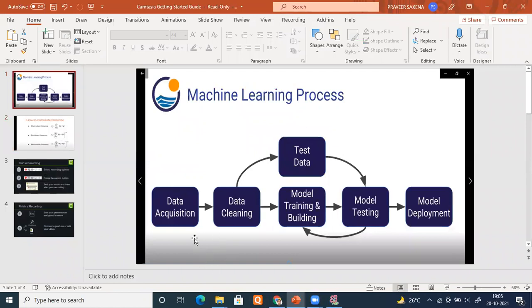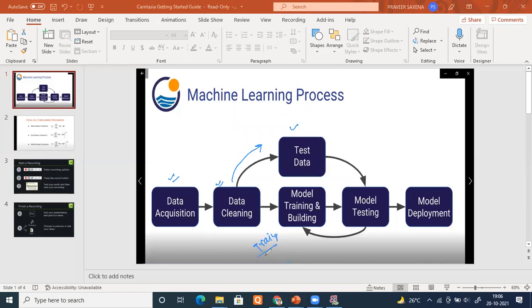See, I've acquired my data here, meaning gathered the data from somewhere. I did my data cleaning or data pre-processing. Then I divided my data into two parts: one is the test data and the second one is the training data.